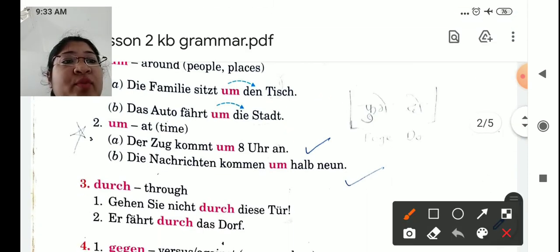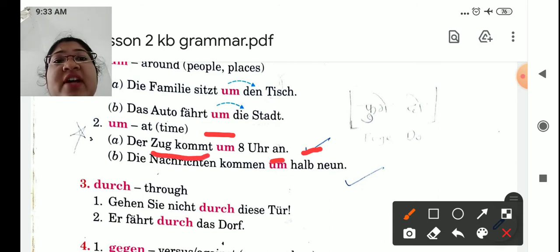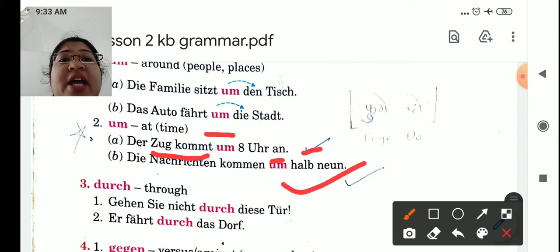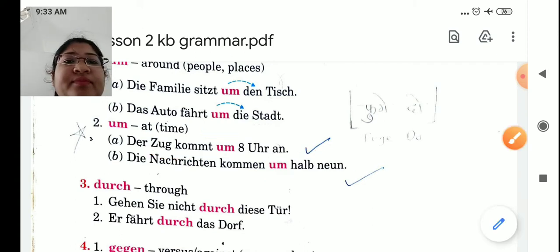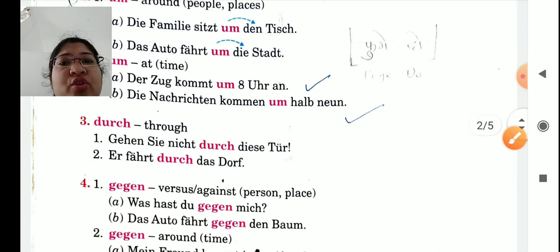Um has one more meaning, that is at time. For example, der Zug kommt um 8 Uhr an. Ankommen is to arrive, so the train arrives at 8 o'clock. Or the second one, die Nachrichten kommen um 8:30. The news comes at 8:30. Okay, so this was the preposition, students.